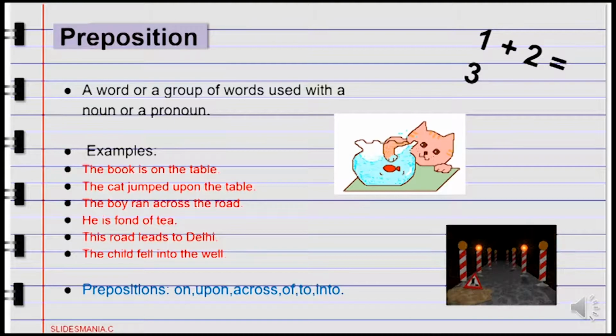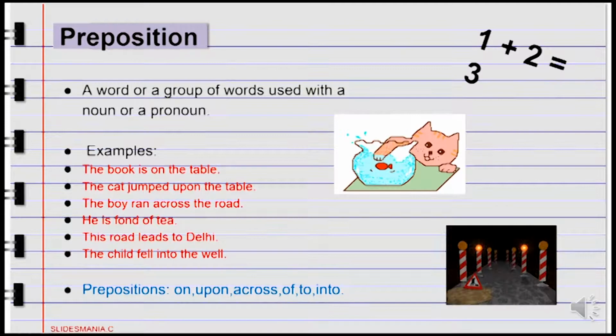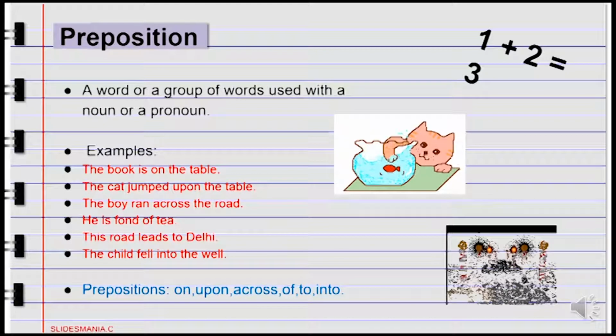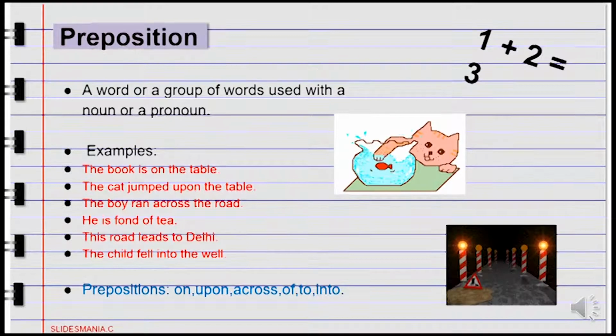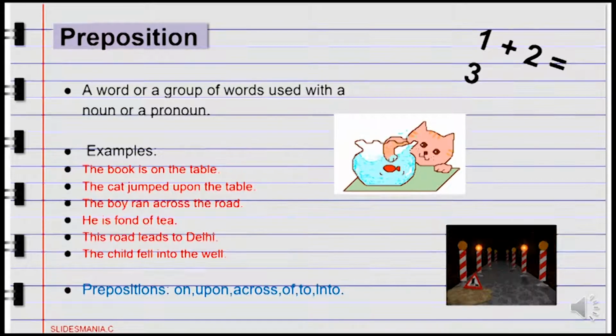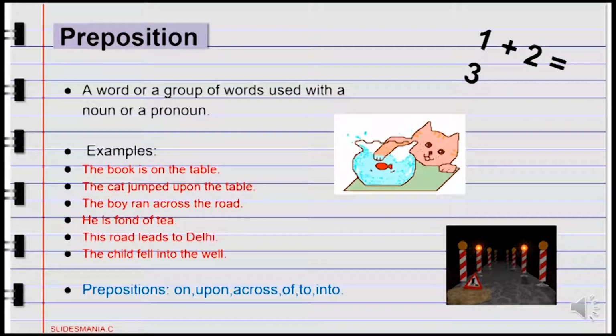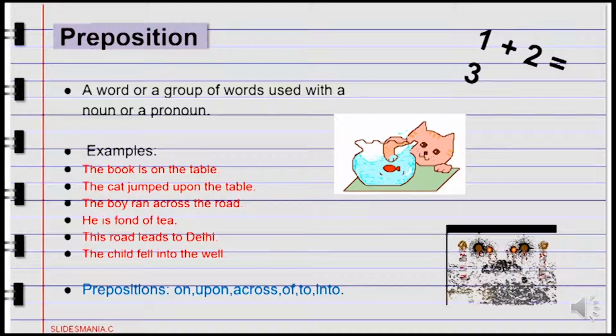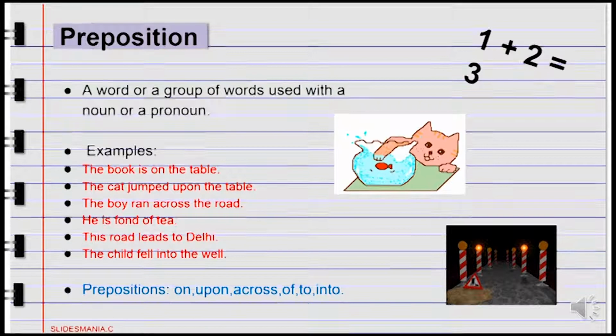The book is on the table. The cat jumped upon the table. The boy ran across the street. He is fond of tea. This road leads to Delhi. The child fell into the well. So we have prepositions like on, upon, across, of, to, into. All these are prepositions. Lastly, we come to interjection.